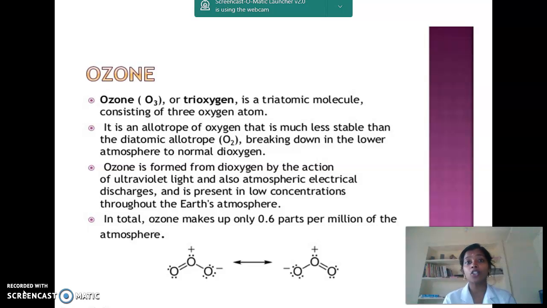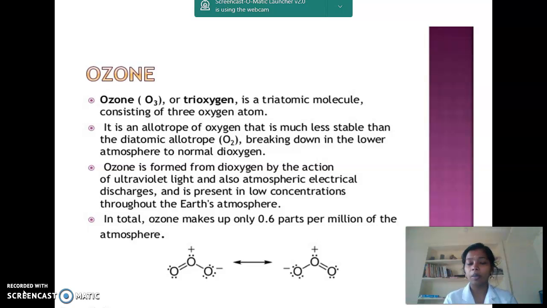In the last section, we discussed the preparation of oxygen. Now we are going to discuss one of the compounds of oxygen, that is ozone. You have already heard about the ozone layer, which is the protective layer of our earth. The word ozone itself means three oxygen atoms are present, since it is a triatomic molecule. It is one of the allotropic forms of oxygen and it is much less stable than O2.